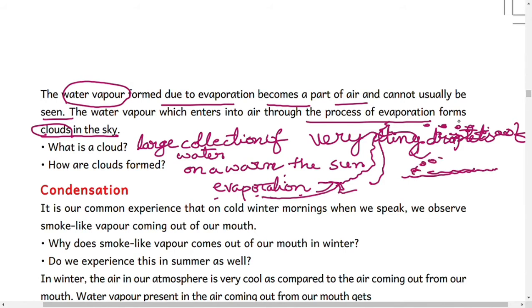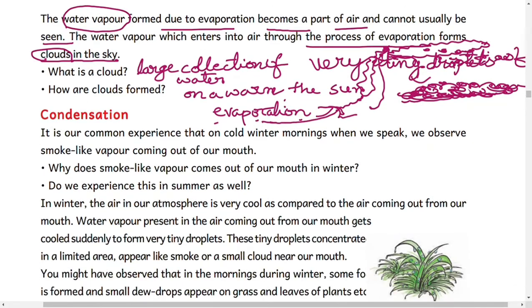All these tiny droplets remain floating in the air at higher levels of the atmosphere and appear as a cloud. Now, condensation.